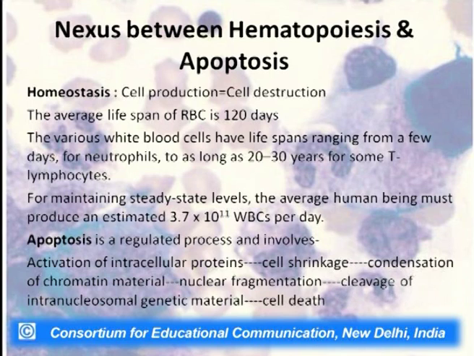Now, if we are producing this many cells every day, and all these cells live forever, then it will be a very dangerous situation. It is almost like a transformed state in our body. So, cell production is always going hand in hand with cell destruction. Programmed cell death, which we call apoptosis, is a very regulated process which involves the activation of intracellular proteins, cell shrinkage, condensation of chromatin material, nuclear fragmentation, cleavage of internucleosomal genetic material, and finally the cell death.